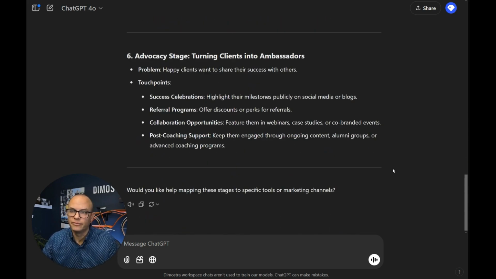Number 6, advocacy stage, turning clients into ambassadors. The problem: happy clients want to share their success with others. This is essentially a referral, the best type of marketing you can get. Success celebrations, referral programs, collaboration opportunities, and post-coaching support are all touch points. Now, of course, we could ask ChatGPT to expand on each of these more if we wanted to, which essentially gives us a strategy coach on demand, which is really fantastic.